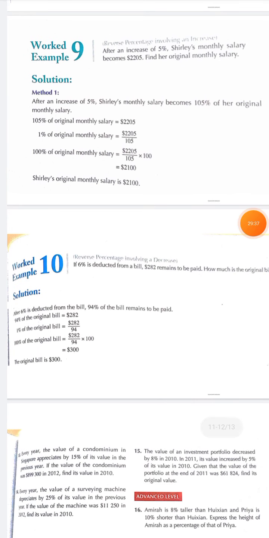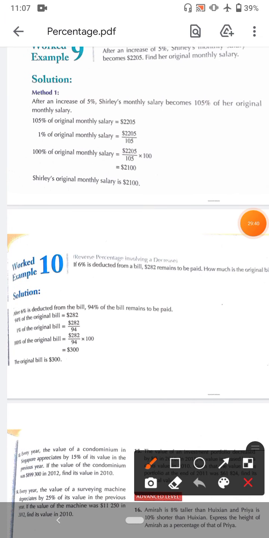Next is, if 6% is deducted from a bill, it means 100 minus 6%, we get 94%. $282 remains. It means 94% of the amount is 282. How much is the original bill? So simple. 94% is this. We have to find 100%, so divide by 94 on both sides. It gives 1%, and 100% is simply multiplied by 100.